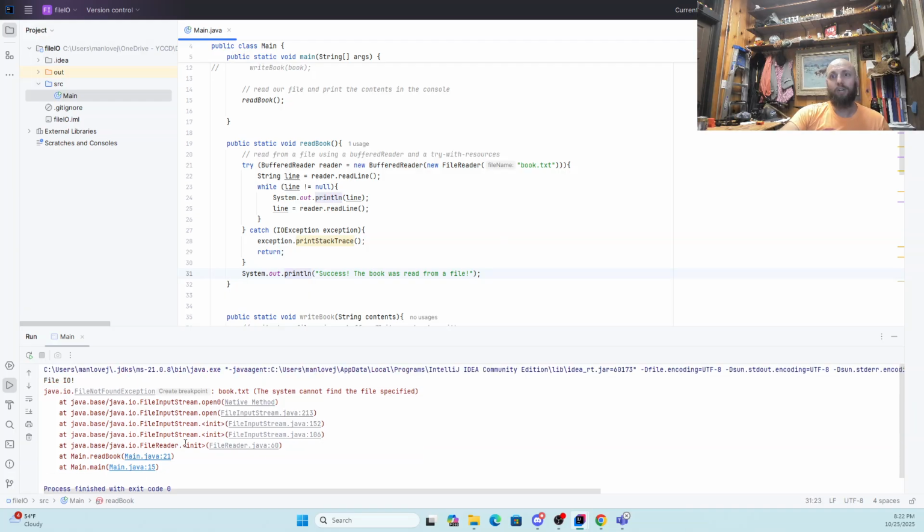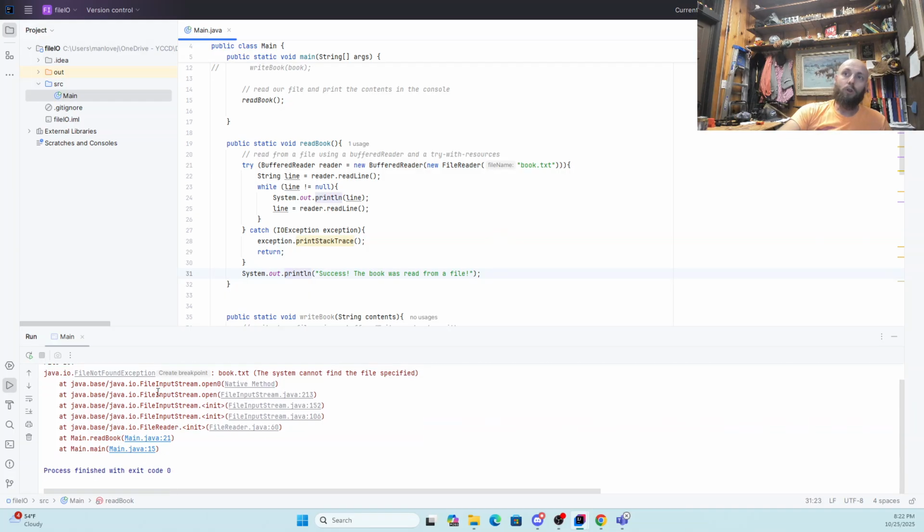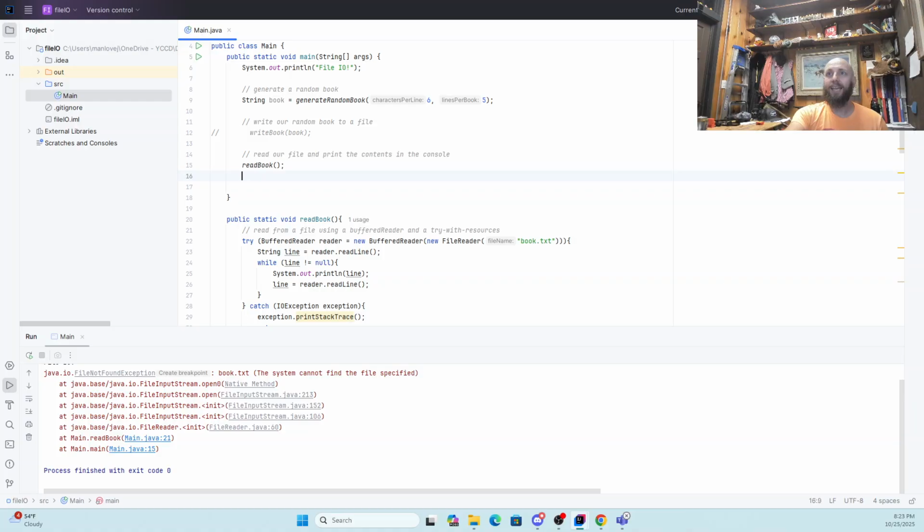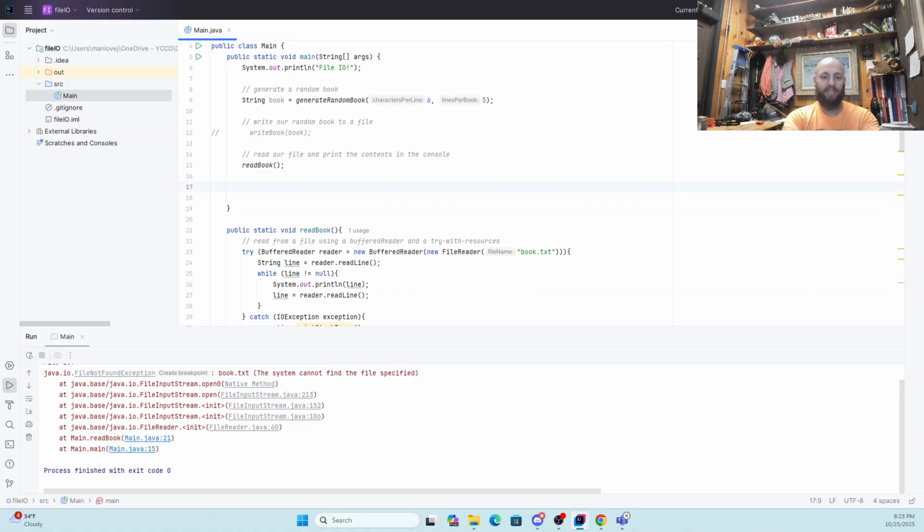So there's our stack trace. An interesting thing that's happening here is that it is not actually closing this. So we could put down here at the bottom, program end.